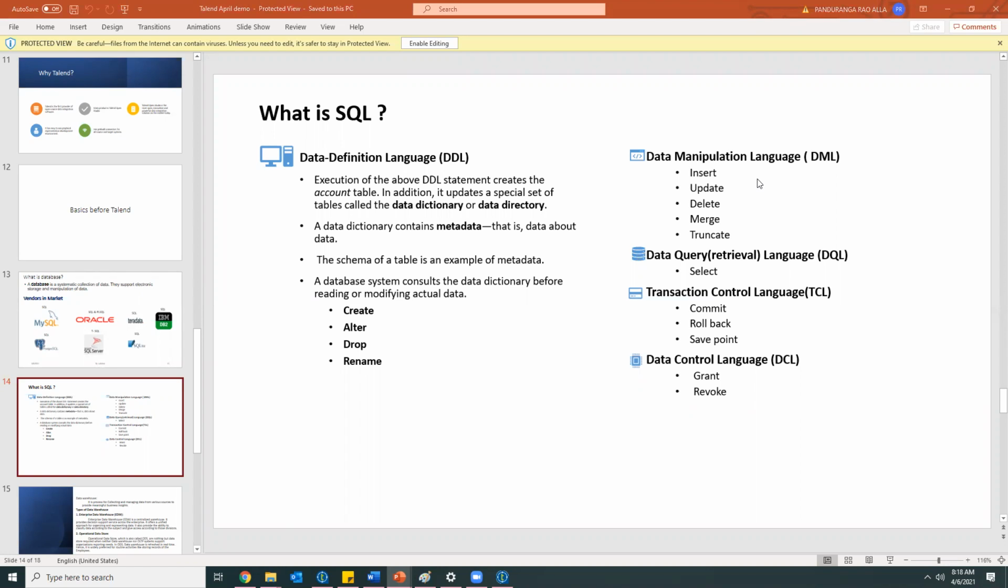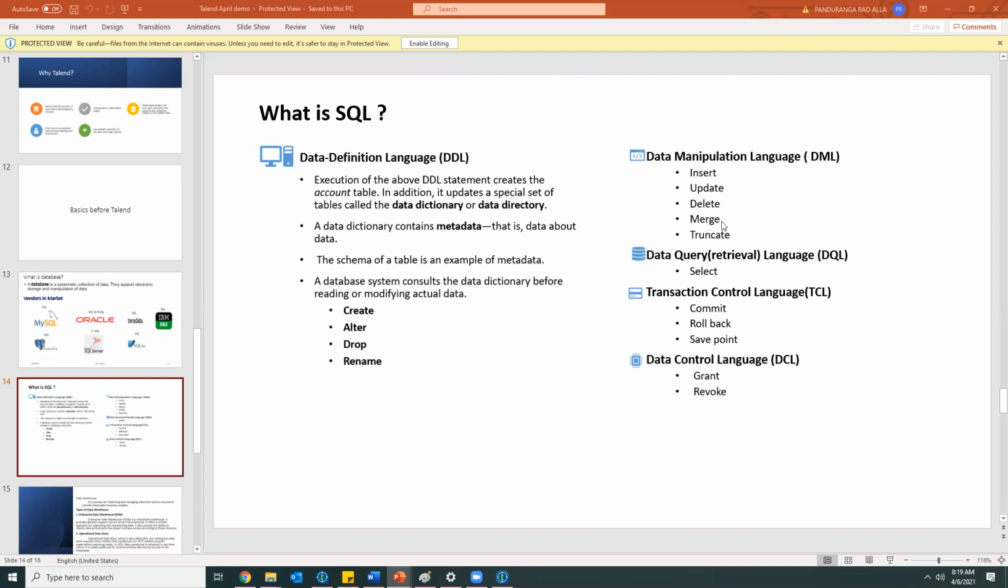Thank you. So again, similarly, as in DDL, in DML also we'll be having different commands like insert, update, delete, merge, truncate. So insert will be helpful for inserting data into the table. Similarly, update will be helpful for updating the data in that table. So if you want to update any record which is already available in that table, we'll be using the update command. Similarly, if you want to remove any record from the table, we'll be making use of the delete.